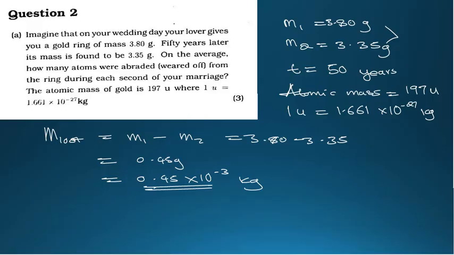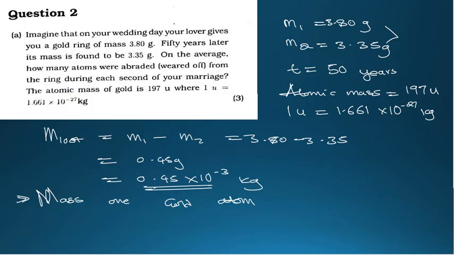This is just the beginning of the question. We are still moving. What is the mass now of one gold atom? Let's go ahead, our step 2: the mass of one gold atom.